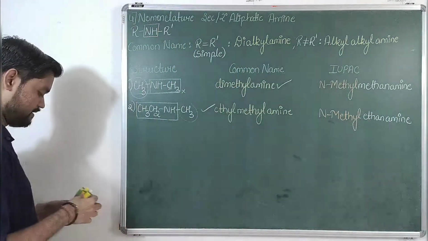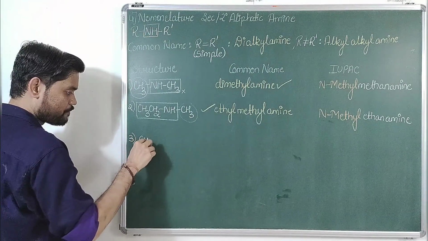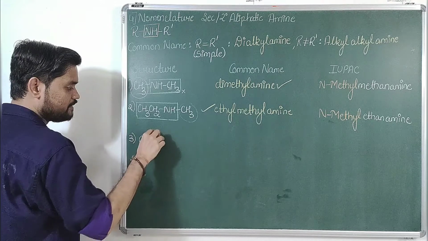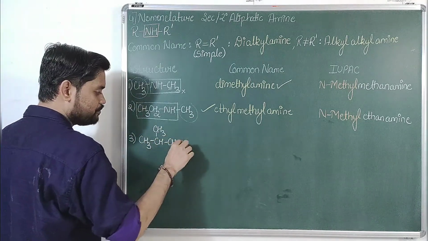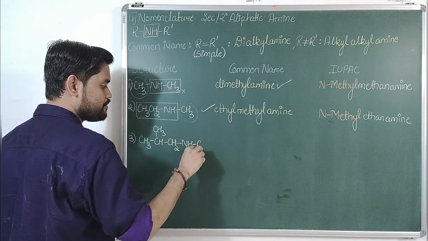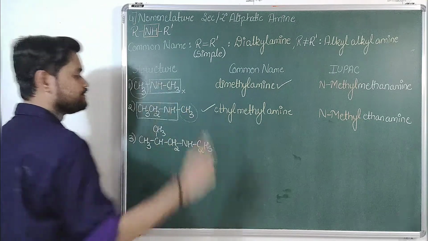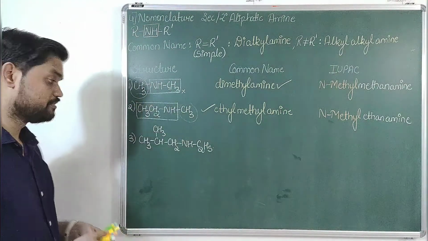Perfect. Chalo, let us proceed further. Third one, CH3 CH CH3 CH2 NH C2 H5. Quickly comment the common and IUPAC name of this compound as well.